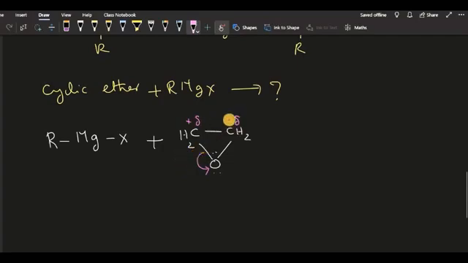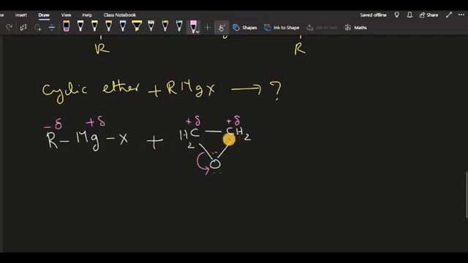At the same time, the alkyl group in the Grignard reagent is, as usual, negative, and magnesium is positive.